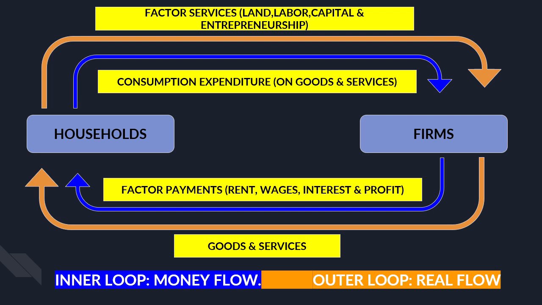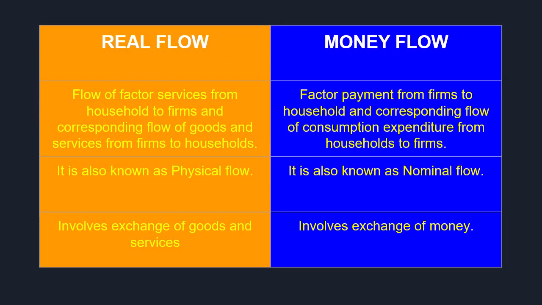We can further understand the difference between real flow and money flow with the help of a table. And we are discussing the same diagram which we have discussed in the previous slide. Real flow involves exchange of goods and services, and money flow involves exchange of money.